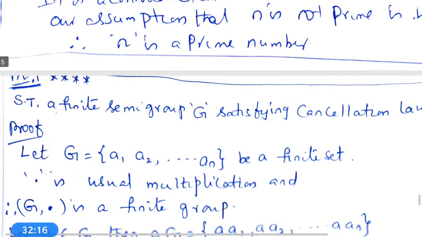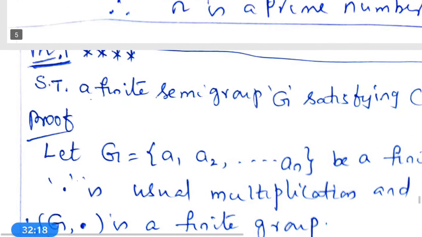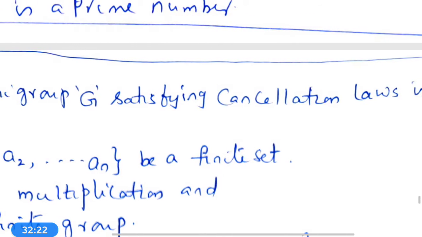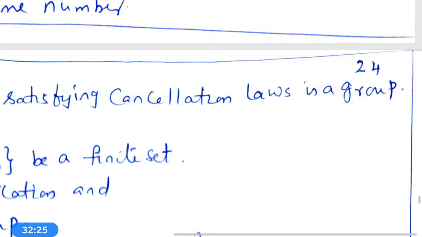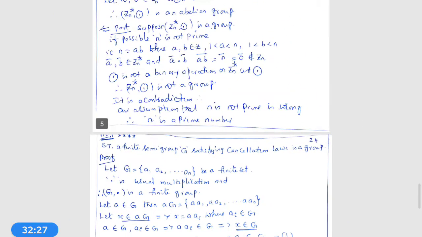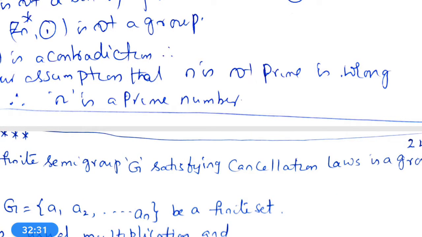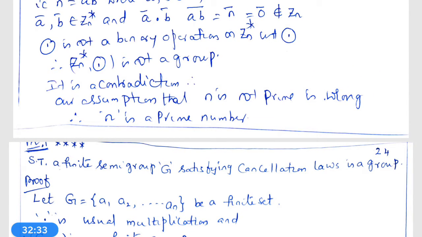Now we go to the next problem. That is, show that a finite semi-group G satisfying cancellation laws is a group. How many cancellation laws do we have? Three cancellation laws. One is the left cancellation law, the second is the right cancellation law, and the third is the cancellation law.